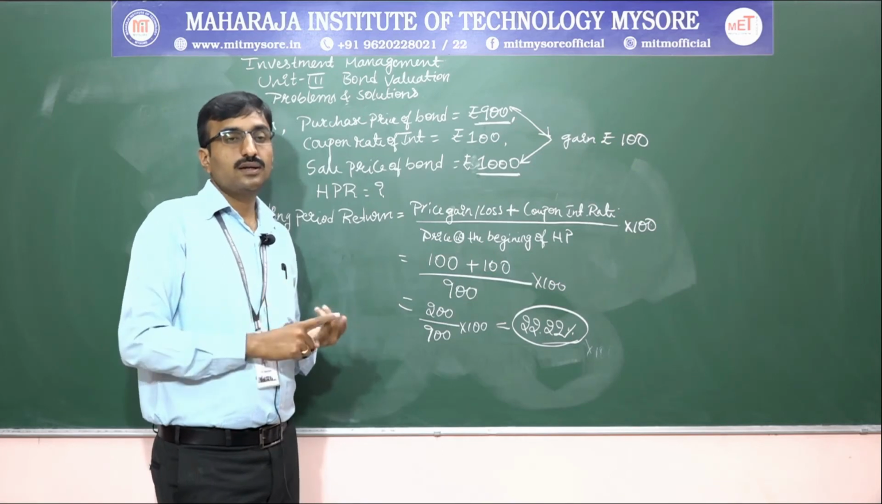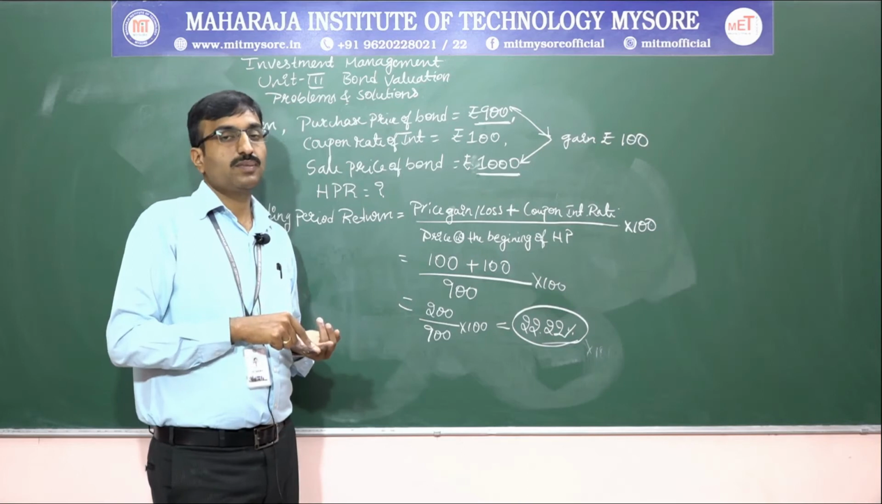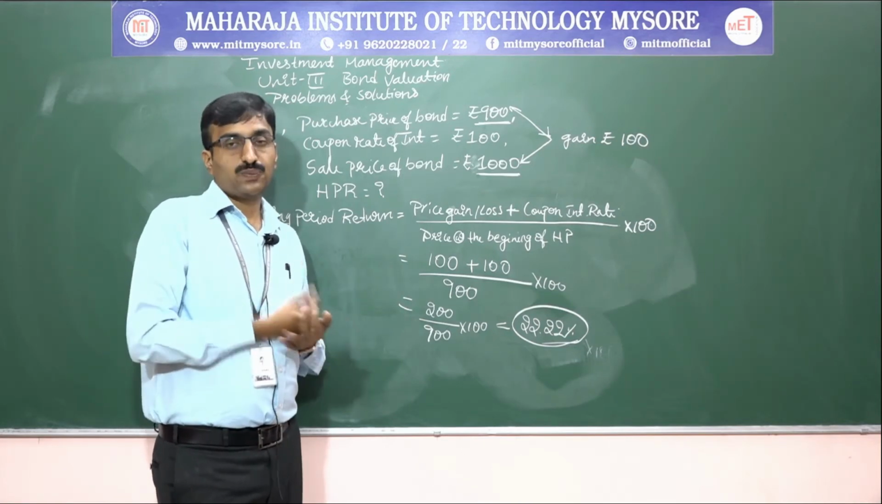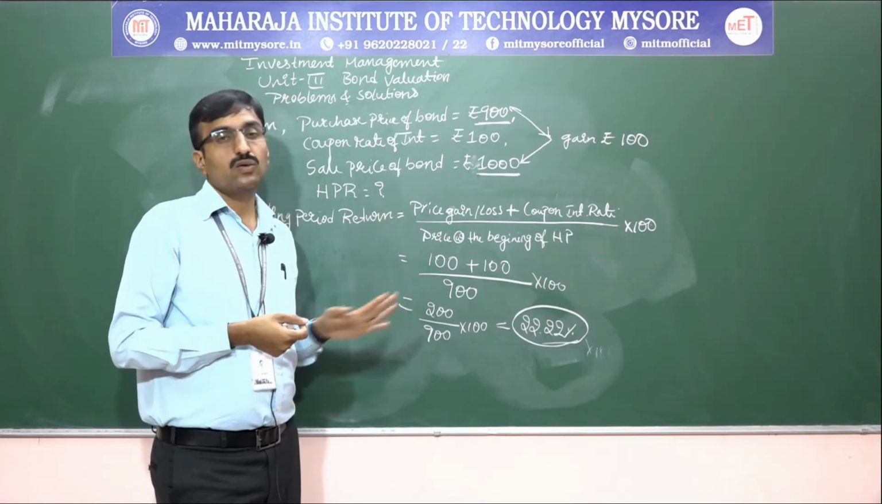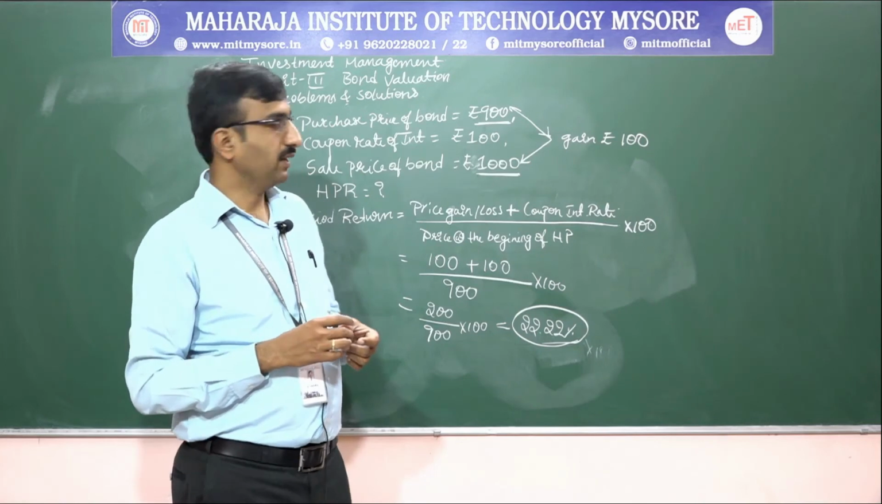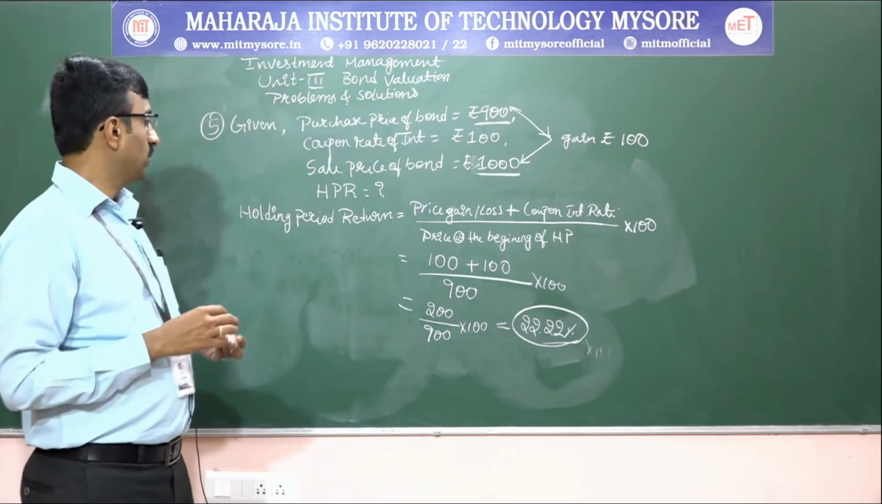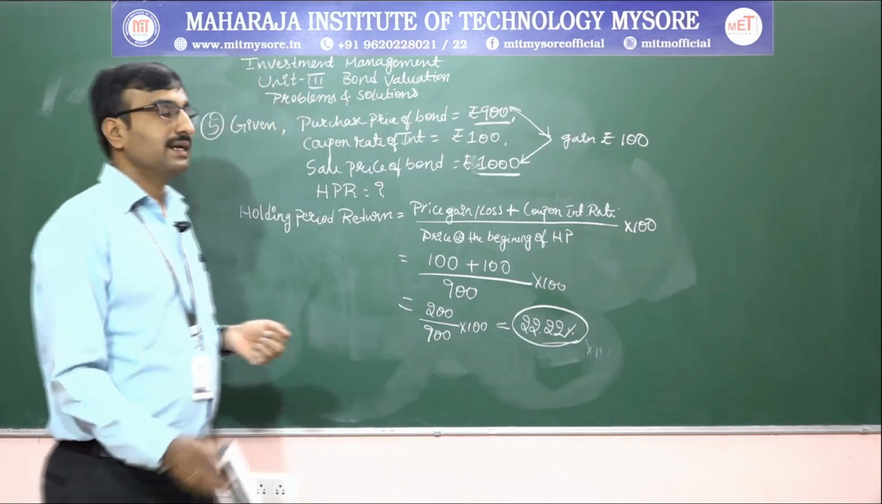Okay. So here we can understand whether we got a gain or a loss based on the purchase price and the selling price. By considering that, we find out the exact holding period return. Fine. This is the problem on holding period return. Next, moving on to the problem on current yield.